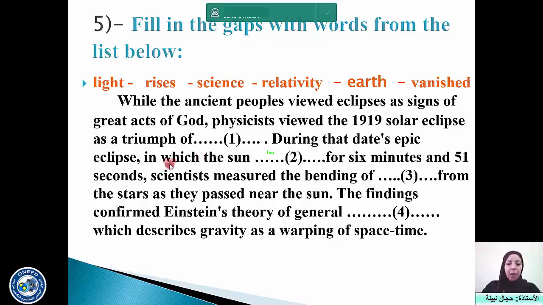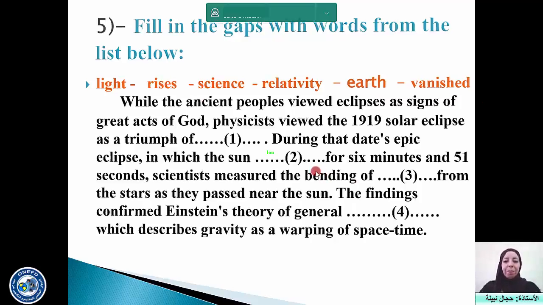For the next one, during that date's epic eclipse, in which the sun for 6 minutes. Now it's clear that a verb is missing. Now it can be the first or it can be the second, rises or vanished. Then look for the meaning of the sentence, all right? Let's see the correction.